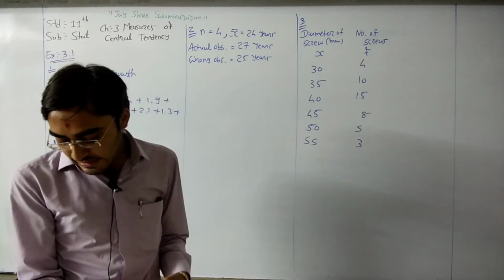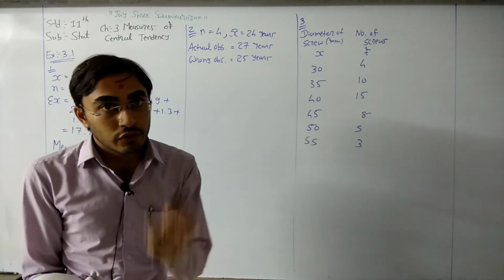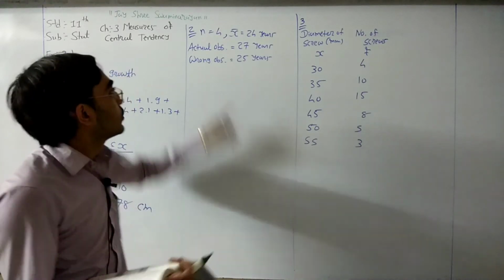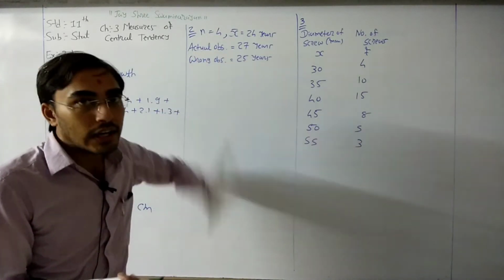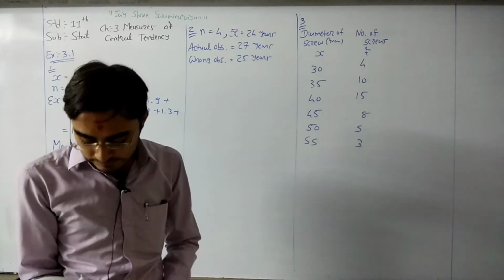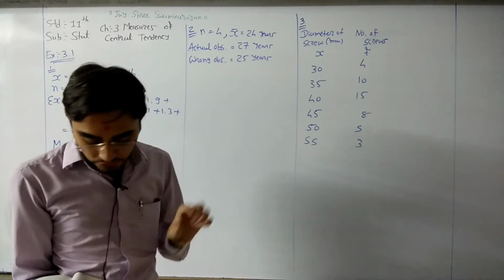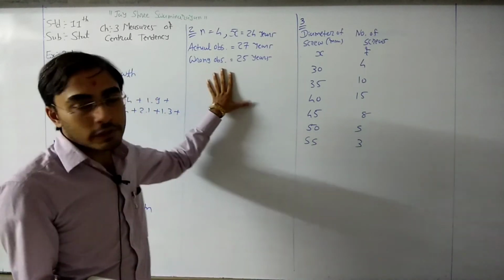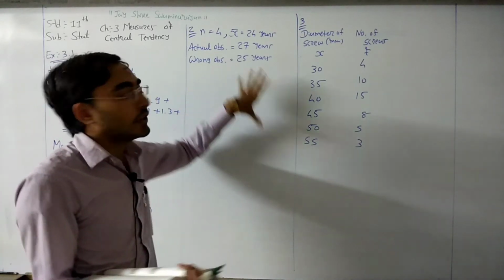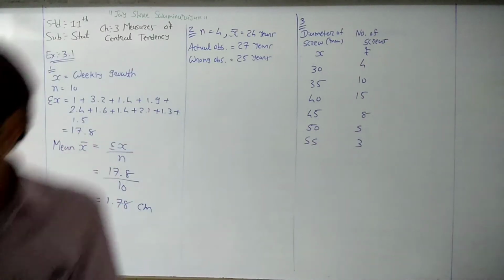After that, later it was found that one of the participants' age was actually 27 years. So your actual observation, otherwise actual age, is equal to 27 years, which was wrongly recorded as 25 years. So wrong observation, otherwise wrong age is 25 years. Okay, here we need to do the correction.